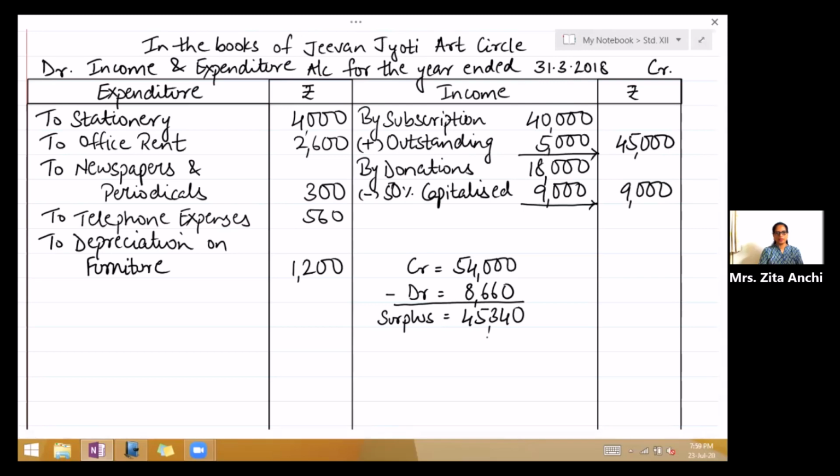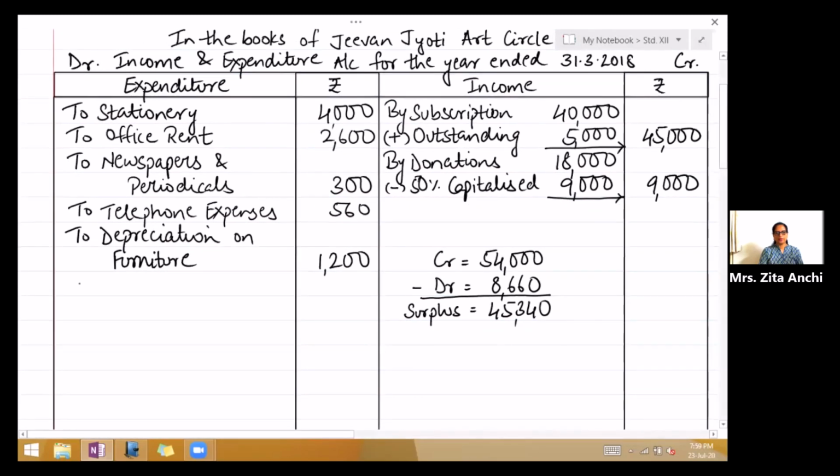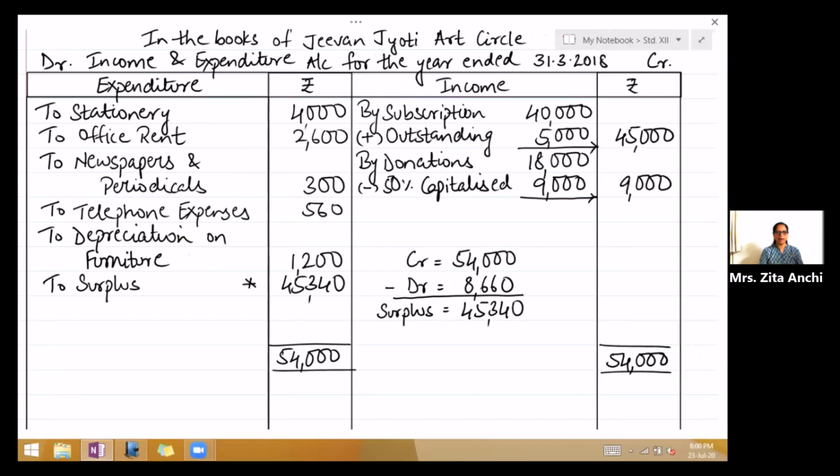So now take the income side, write the total 54,000. Write the same total on the debit side. Then write to surplus 45,340. This surplus will now be added to capital fund in the balance sheet.